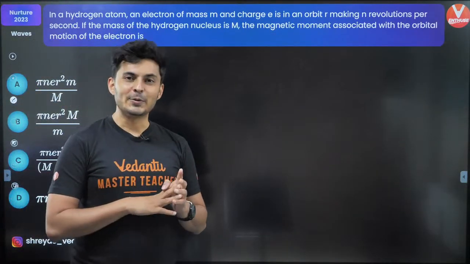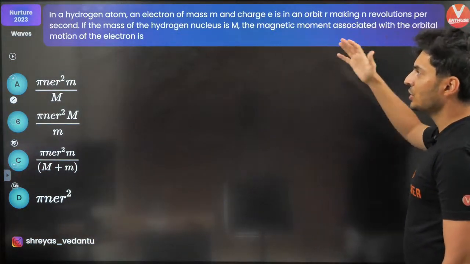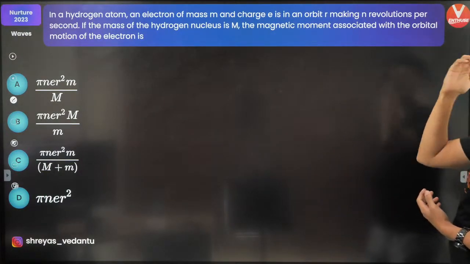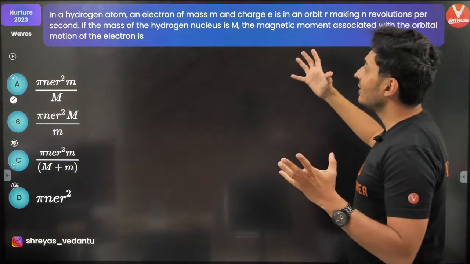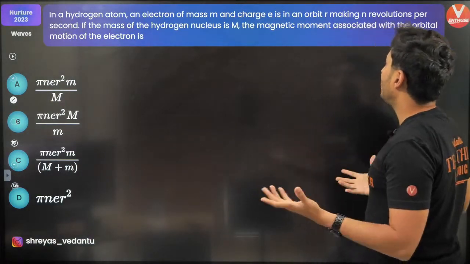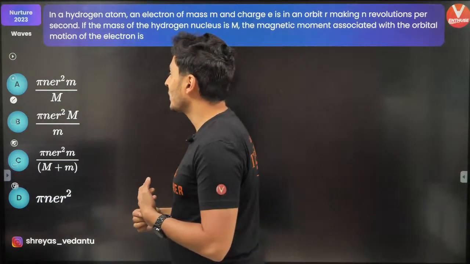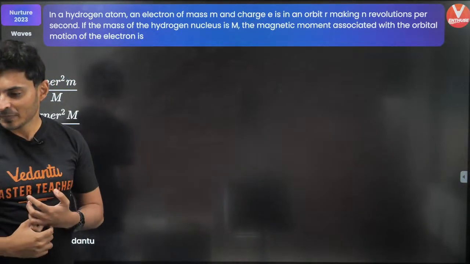Yep. Let's go ahead. Here's your next question on your screen, and here is a question on hydrogen atom which has an electron of mass m and charge e, and it is making an orbit of n revolutions per second. If the mass of the nucleus is capital M, then the magnetic moment associated with the orbital motion of the electron is. Come on, my warriors. Let's see how many of you can do this.